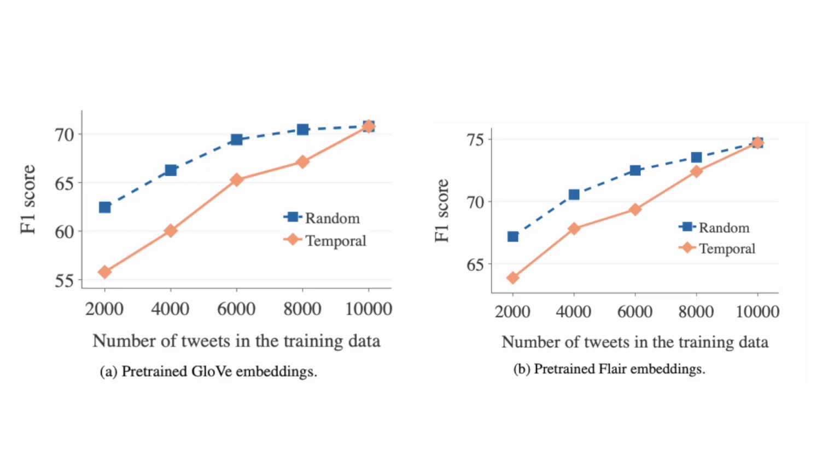The results here show that with random sampling, the model was able to yield a steady performance increase as we add more tweets, regardless of the type of embeddings. The temporal model with only 2014 data at 2,000 tweets has a lower performance than the random sampling strategy. This shows that the data distribution changes over time, and training randomly with all the years is more informative and leads to a better NER model. Also, as we add tweets that are temporally closer to our target test set into the training data, the temporal strategy performance slowly converges to the random strategy performance, again showcasing the effect of temporal information.